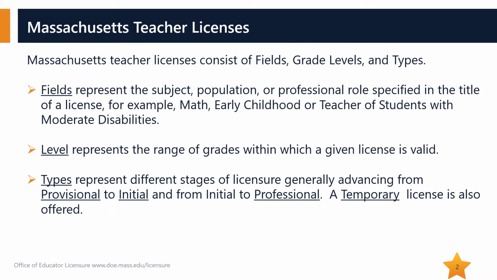Massachusetts teacher licenses consist of fields, levels, and types. Fields represent the subject, population, or professional role specified in the title of a license. For example, math, early childhood, or teacher of students with moderate disabilities. Levels represent the range of grades within which a given license is valid. And types represent different stages of licensure, generally advancing from provisional to initial and from initial to professional. Types also include a temporary license.